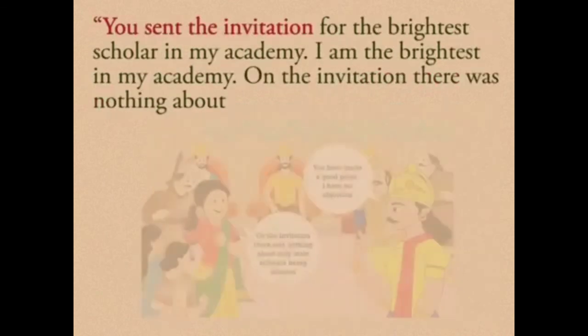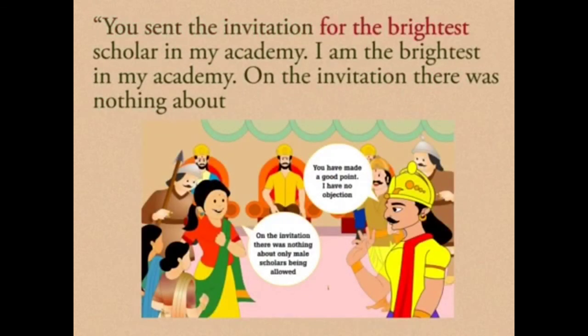The girl said, "You sent the invitation for the brightest scholar in my academy, and I am the brightest scholar in my academy." Now the girl made a point here: on that invitation there was nothing mentioned about only male scholars being allowed.